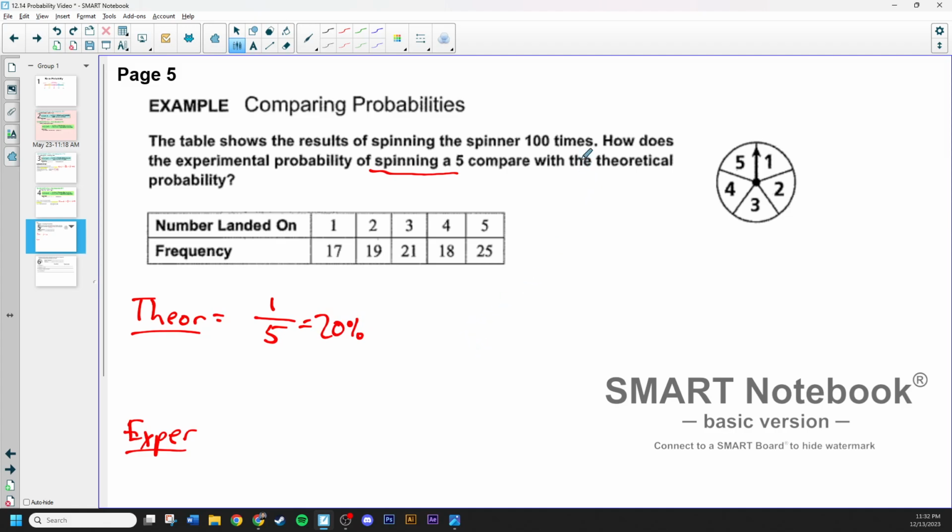Okay, if we're spinning it 100 times, well, that means I'm expecting probably 20 of these. If we expanded this fraction, we multiplied both the top and the bottom by 20 to make it out of 100. But what we'd see is 20 out of 100, right? So we're expecting that out of 100 spins, we would get 20 of really each of these. And as you can see, that's obviously not the situation, right?